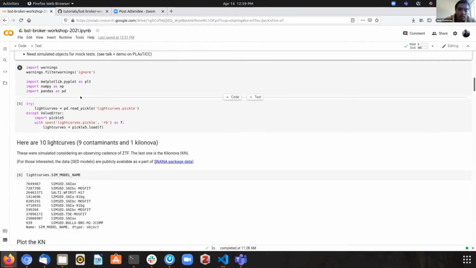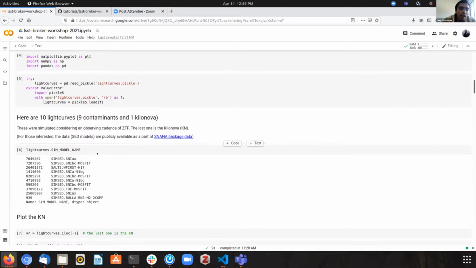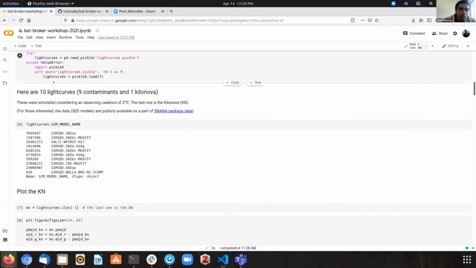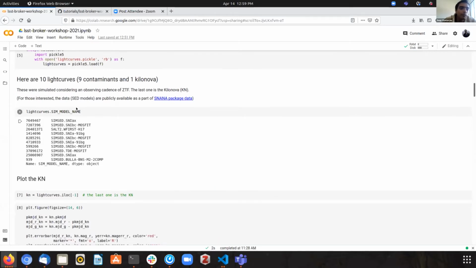For this tutorial purpose, I have a few mock objects. These are exactly 10 light curves. Nine of them are contaminants, in a sense they are not kilonovae, and one of them is a kilonova.